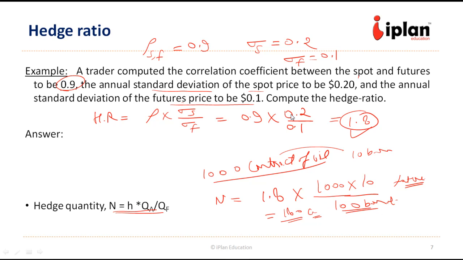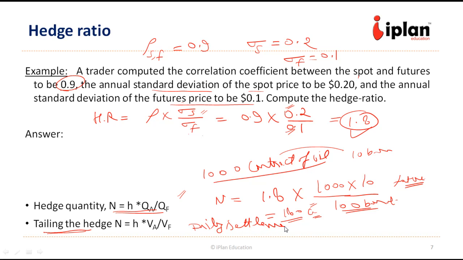As we can clearly see, the movement in spot is much more than the movement in future. That is why we need to have more number of future contracts in order to hedge less amount of spot. So this was in terms of quantity. There is another concept which is called tailing the hedge. So if we try to take the impact of daily settlement into account, we need to look at the price also. We need to look at the spot price and future price.